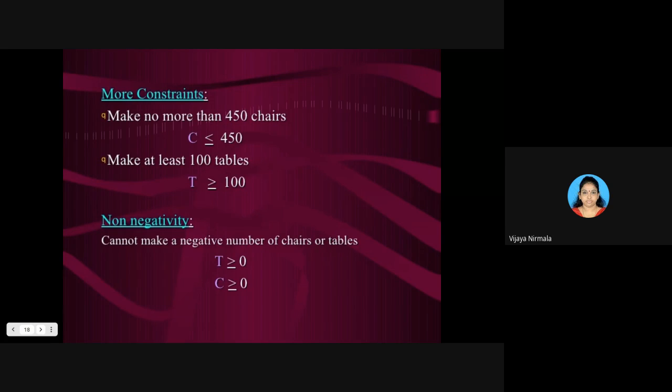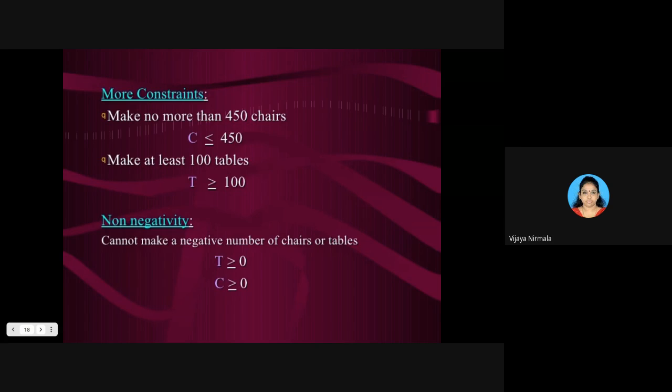Can you say I have prepared minus 450 tables, or minus 90 tables? No, you can't say. So the tables or the chairs must always be greater than or equal to 0. This is the non-negativity.